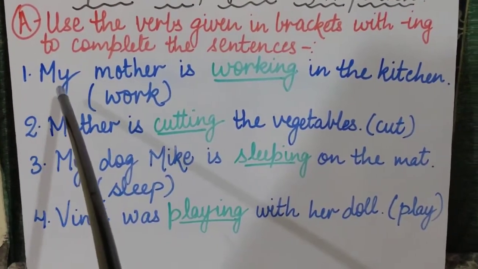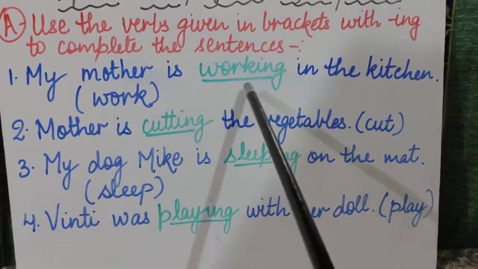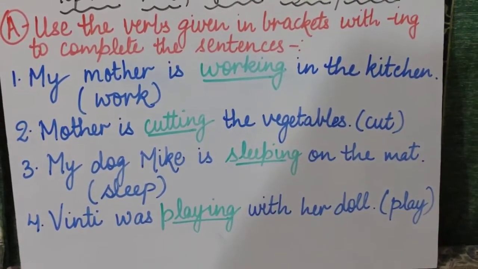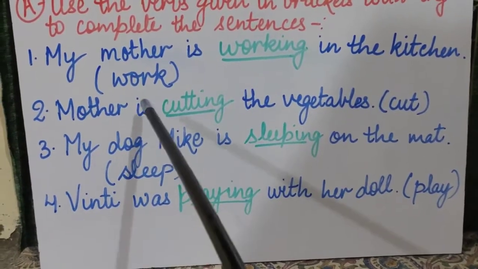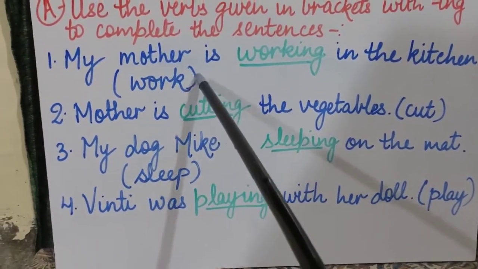Our first sentence is: my mother is dash in the kitchen. Okay, my mother is dash in the kitchen is your sentence, and in the bracket I have written work.